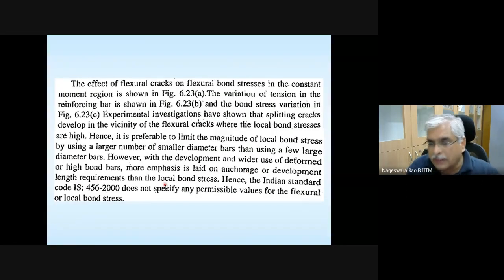So anyway, this is some information on how to calculate local bond stress and other things. Also, Indian Standard Code IS 456 does not specify any permissible values for flexural or local bond stress.